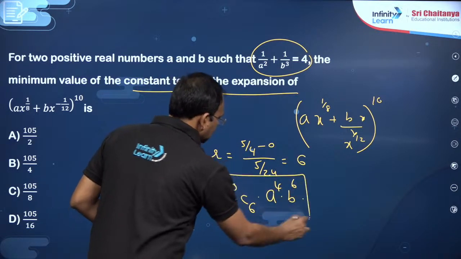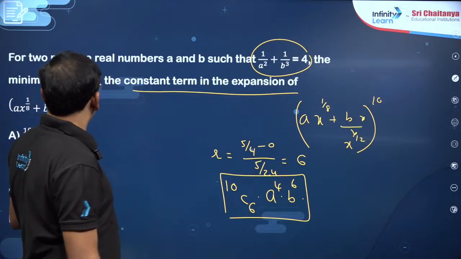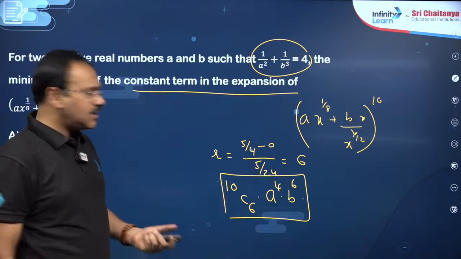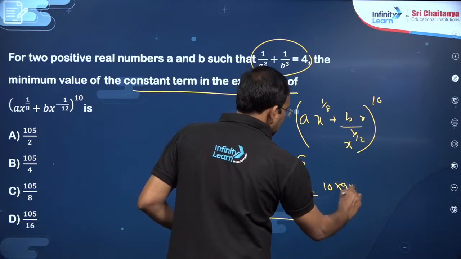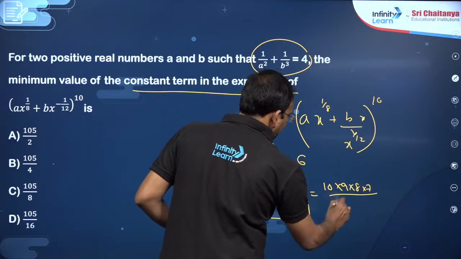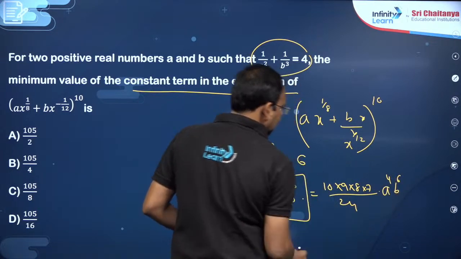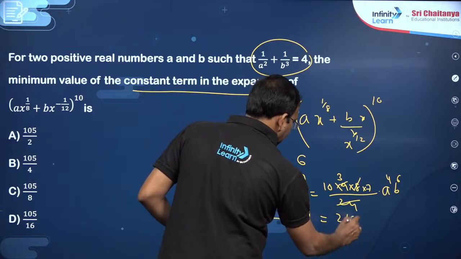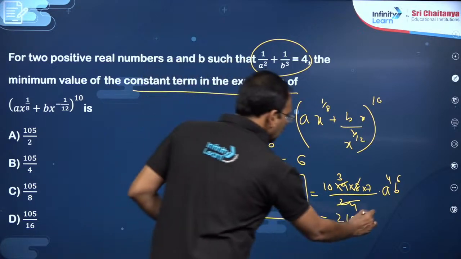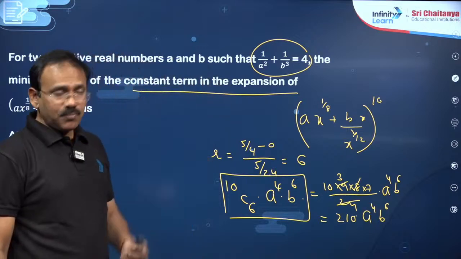This is the constant term. We have to minimize it. Okay. He is asking the minimum value of this. 10C6 means anyhow you know 10C4, that is 10 into 9 into 8 into 7 by 24 into A power 4 B power 6. This is 8 3 times 3 here. So 210 into A power 4 B power 6. Now dear students, I have to minimize it.